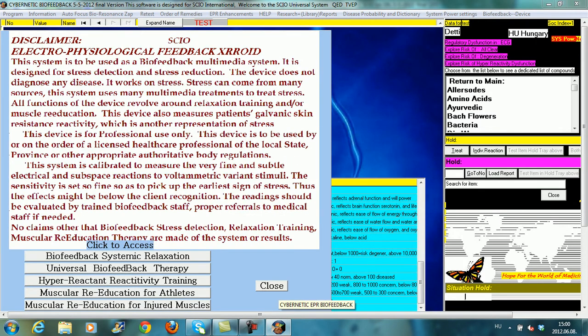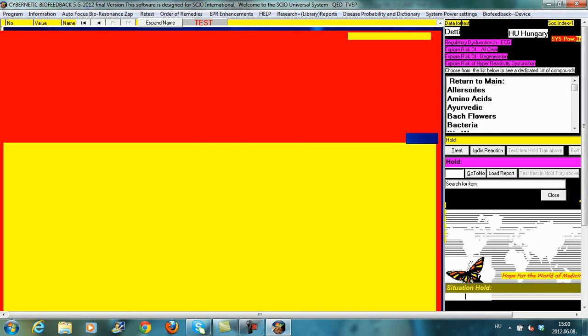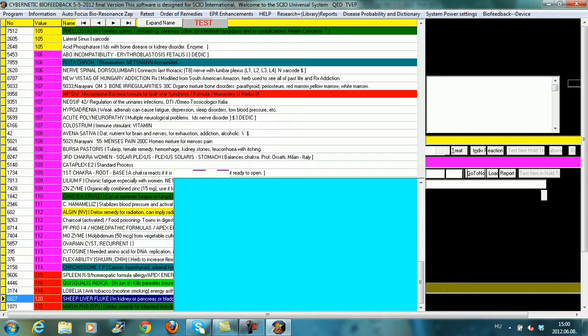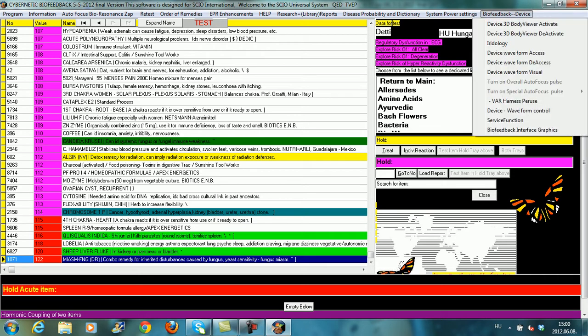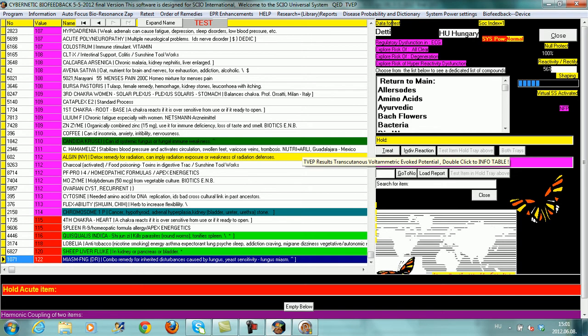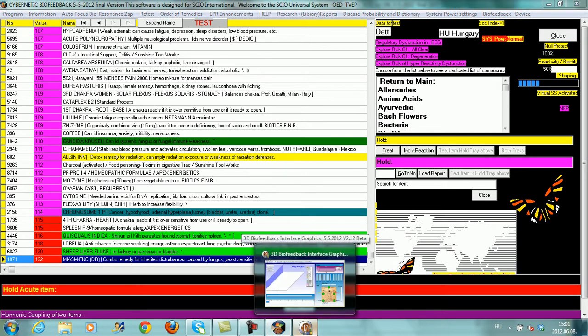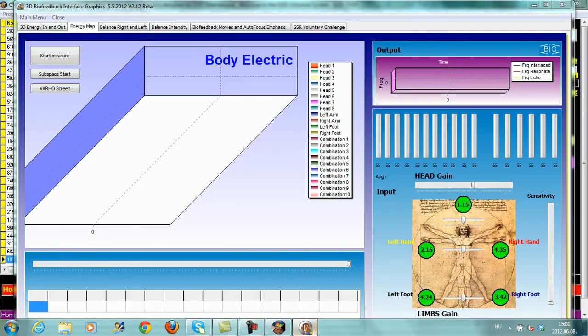Okay, now that the test is done, we click on Close on this panel. We load the new info report. These are the results of our current patient. To start the BIG, we go to the biofeedback device on the top menu bar and then select Biofeedback Interfaced Graphics, BIG. This will load the BIG in the bottom menu bar right here.